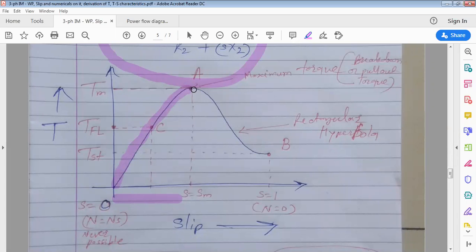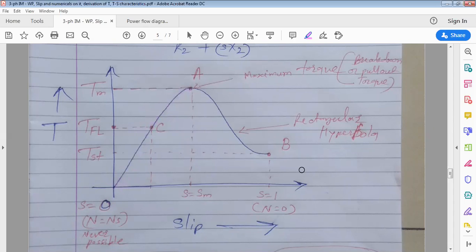Once it reaches the high slip region and you are still increasing load on the motor, in this region torque is inversely proportional to slip. That's why as you increase load, speed decreases, slip increases, and torque starts to decrease. At one moment it will not produce any torque. As the motor doesn't produce any torque, speed becomes 0 and the value of slip is 1. Clear? Okay. So in this graph, if you observe, O to A is called the stable region and A to B is called the unstable region.